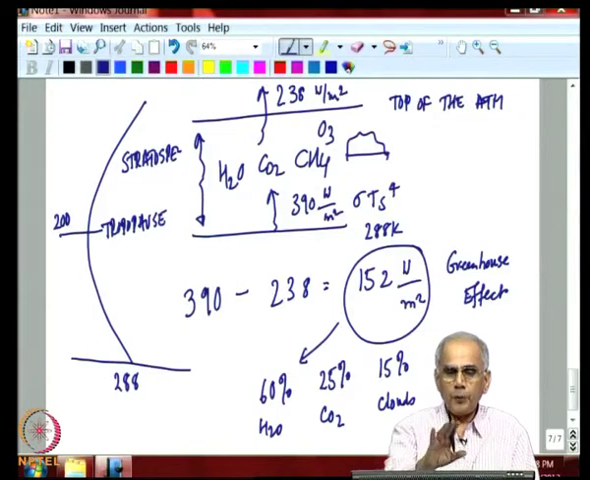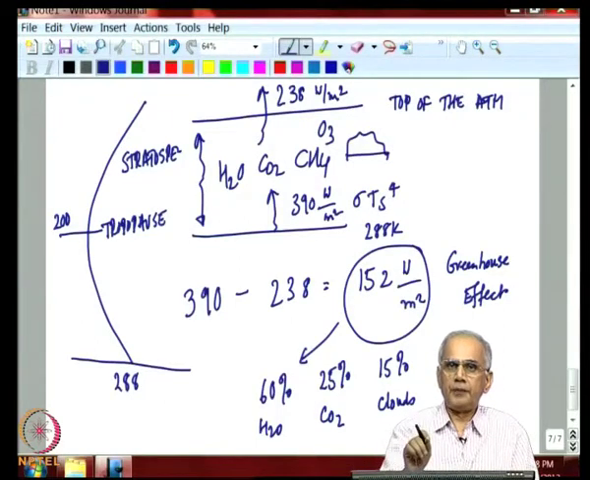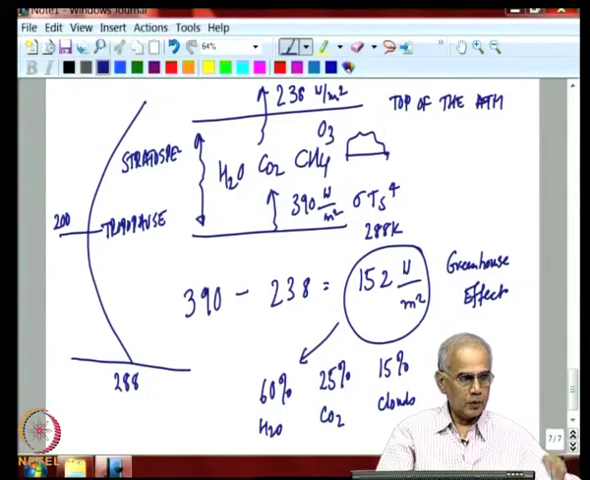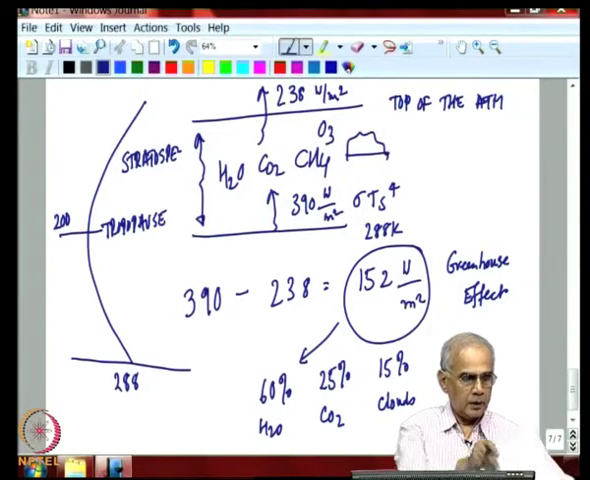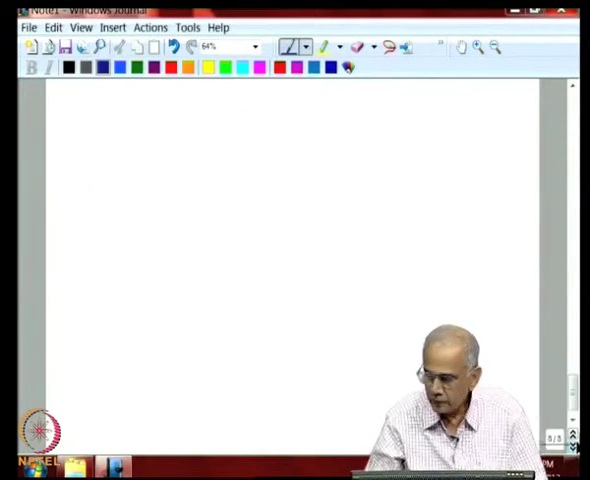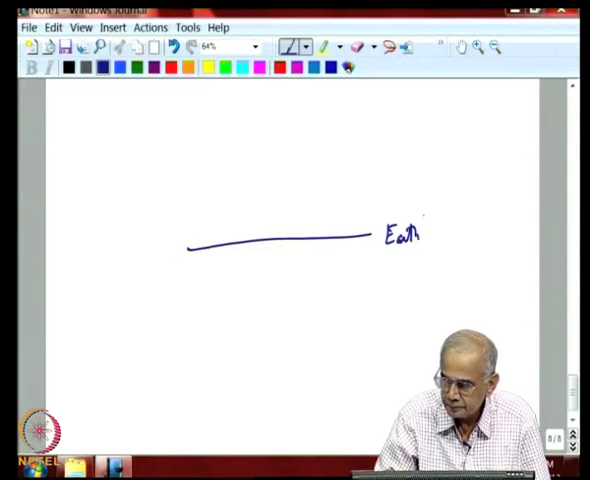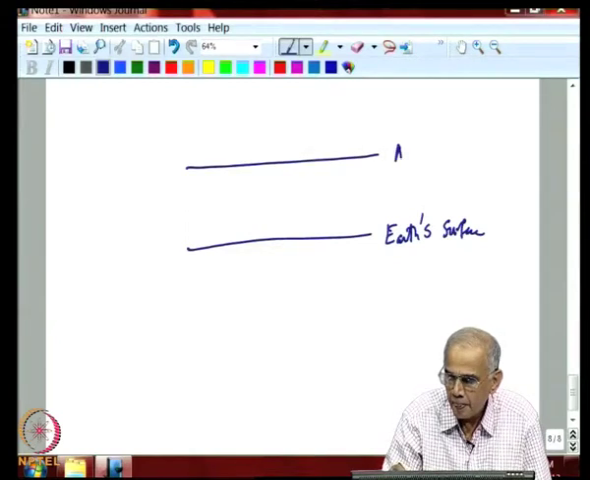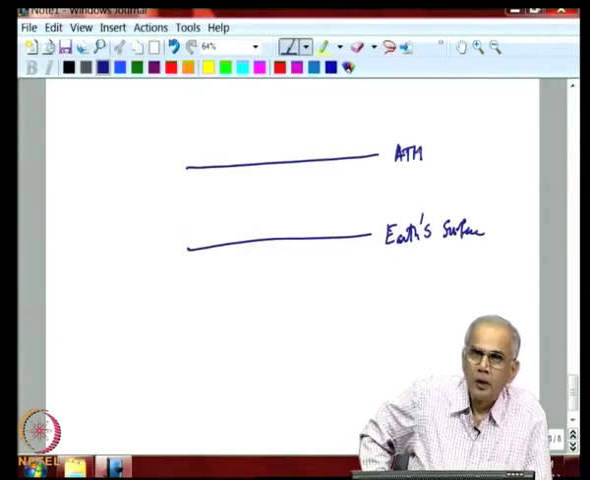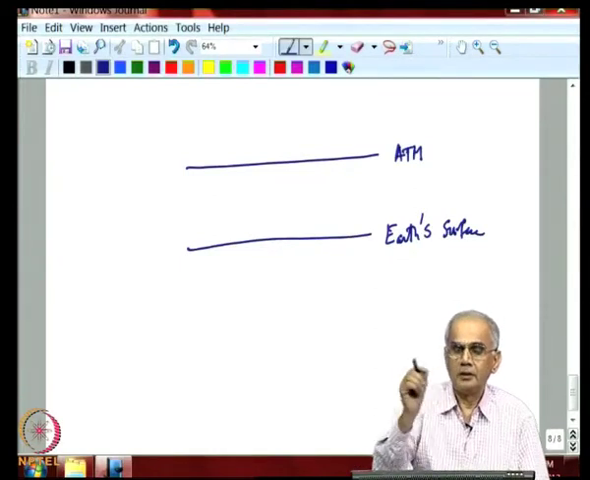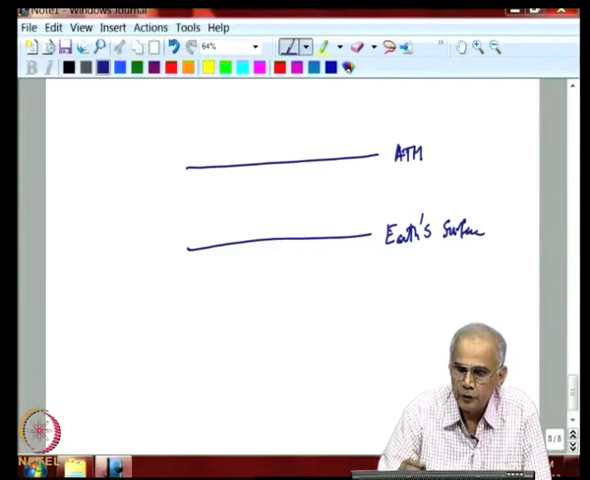But before we get into that, we would like to do a simple analysis which simplifies the problem substantially, so that you get some insight into what is happening in the Earth's atmosphere. To do that, we will treat the Earth's surface as one layer, and the atmosphere as one layer. Now, this is not a good approximation. Atmosphere cannot be treated as one thin sheet of glass, but we will do that.